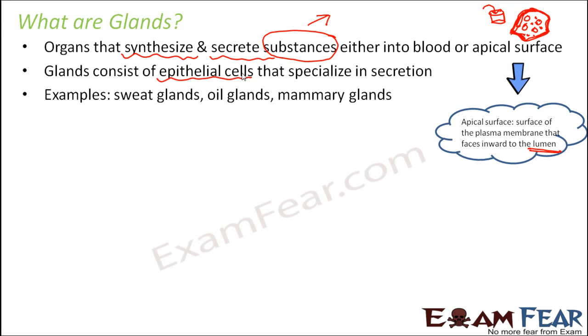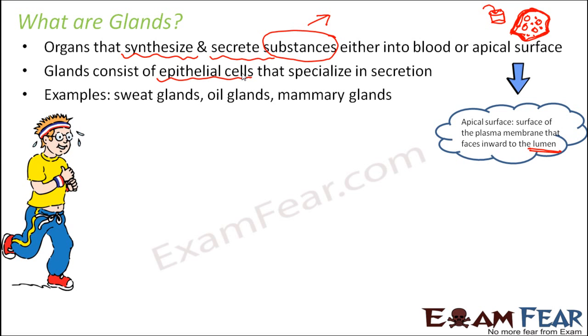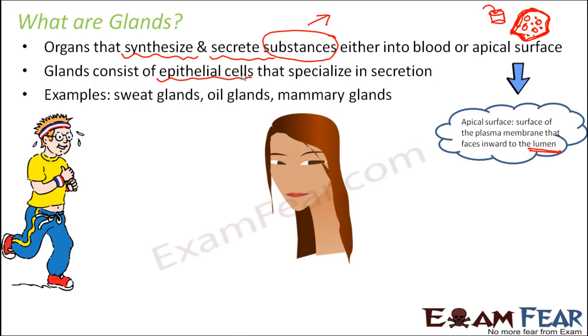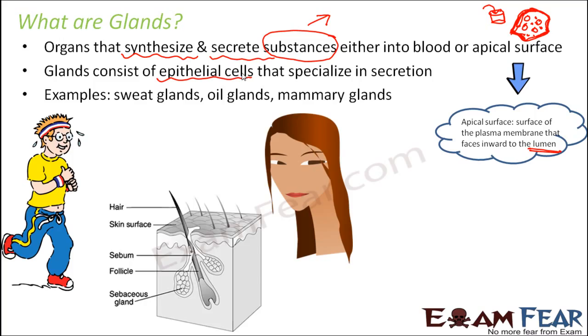Now, some of the examples of glands are sweat glands, oil glands, mammary glands. So these are all examples of glands. If you see sweat glands, they secrete sweat. And what is sweat? Sweat is the substance we are talking about. Now what it is made up of, etc., that we'll see later.